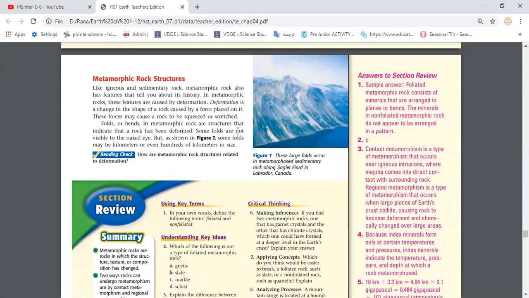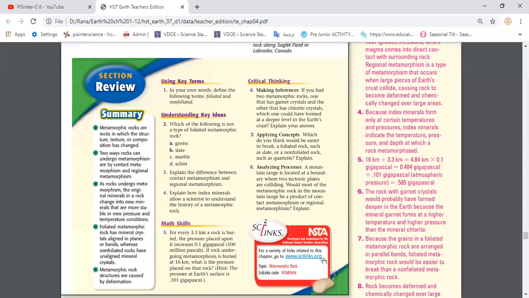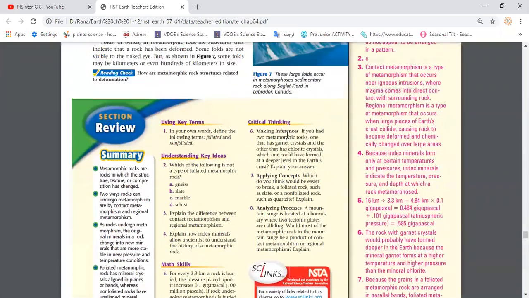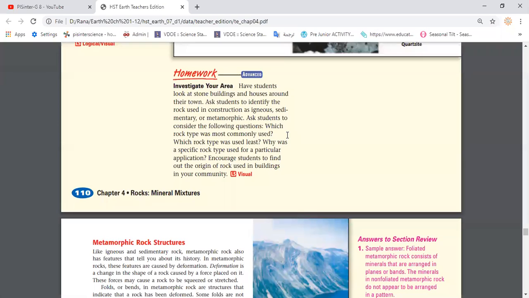So your homework for today is to answer the section review. This section review will be your homework. I'm going to check it with you tomorrow, inshallah. If you have any questions, just ask next session. Just study this lesson very well from your textbook. Underline or mark the parts that you can understand, and ask next time, inshallah.